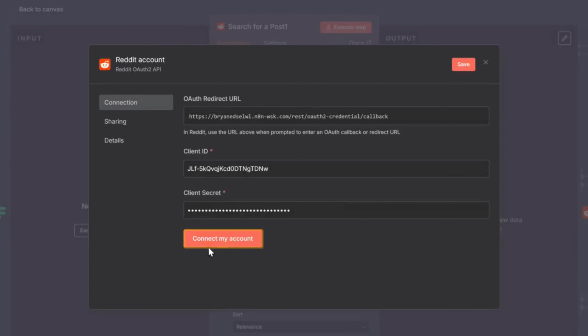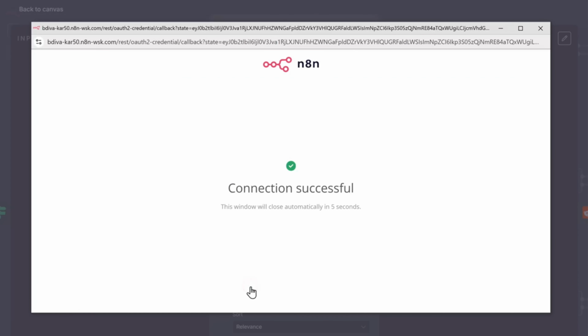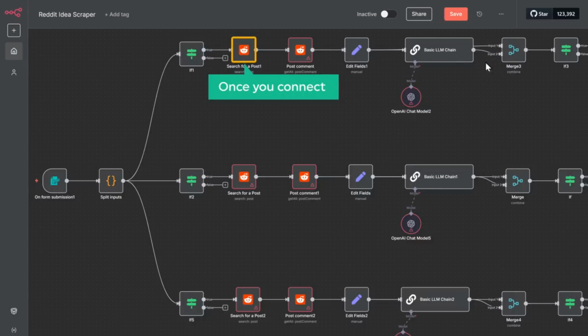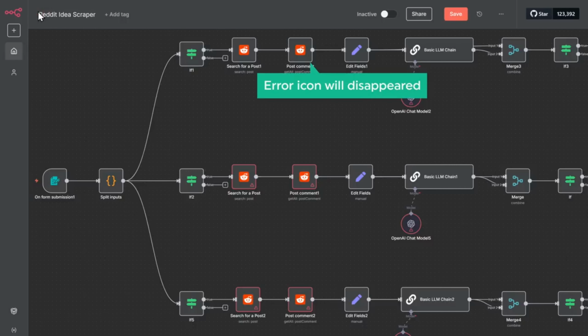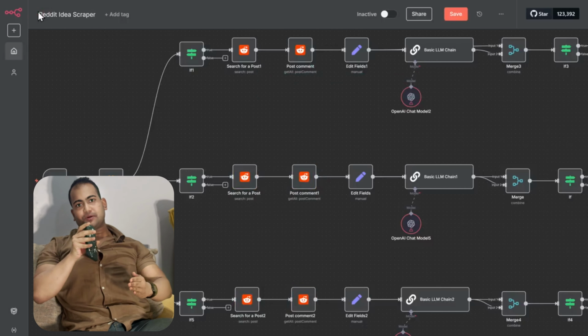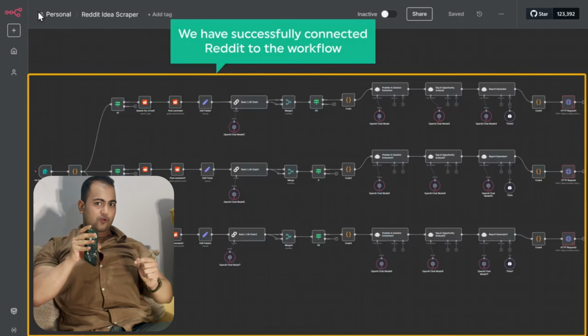Once you're done, click connect my account and a Reddit authorization window will pop up asking for permission. Click allow. Now that your account has been connected successfully, close the window and go back to the workflow page. Once you've connected one node to the workflow, simply open the other nodes and they will connect automatically, and the error icon will disappear for them. Just open each node and you will see the credential already connected. And now we have successfully connected Reddit to the workflow.